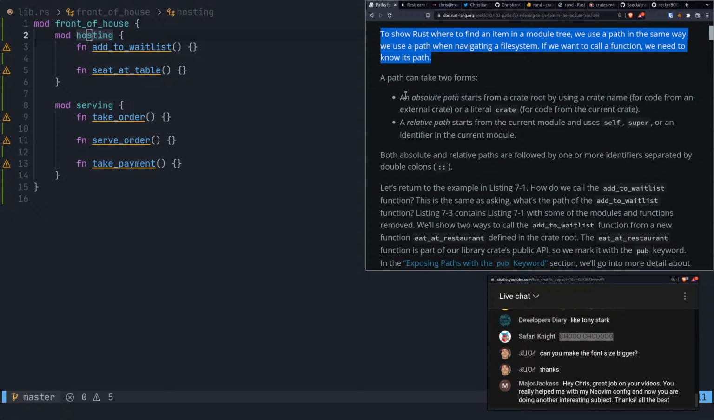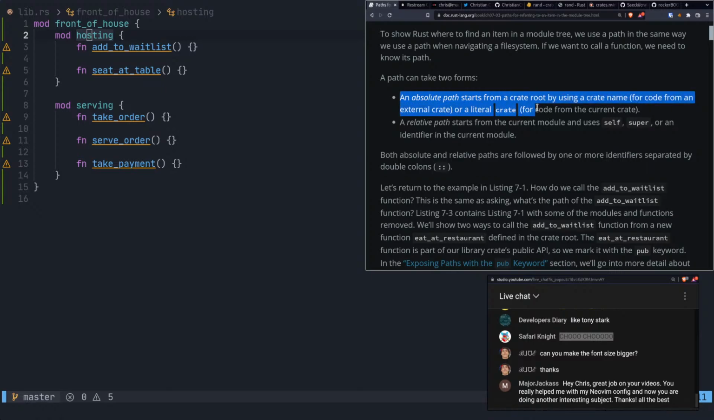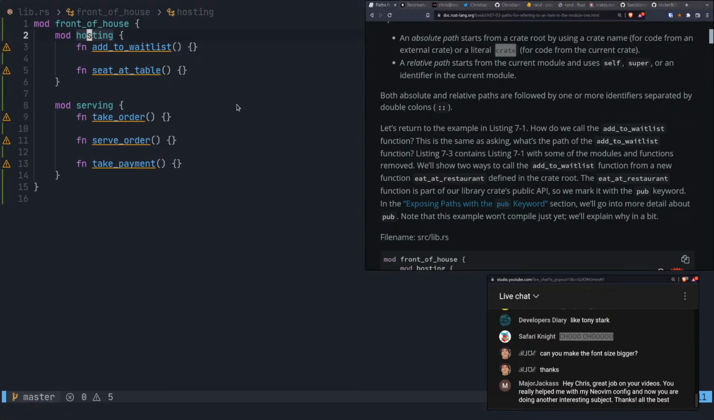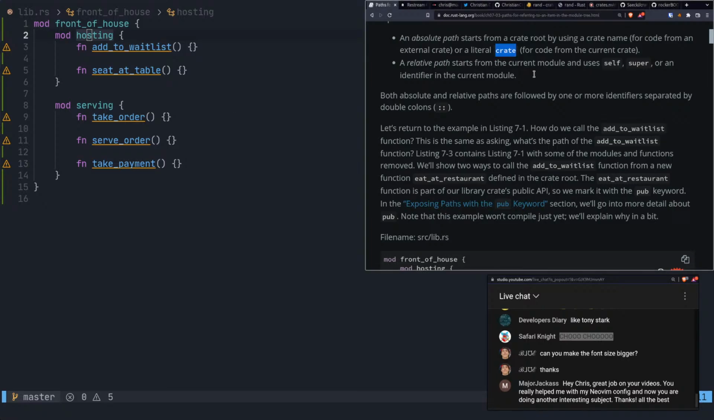Gotcha. A path can take two forms: an absolute path, starting from the crate root, I think we saw that earlier, by using a crate name for code from an external crate, or the literal crate for code from the current crate, right? Okay, so wait, you put this if you define that same crate in your same project. A relative path starts from the current module and uses self, super, or an identifier in the current module. Both absolute and relative paths are followed by one or more identifiers separated by double colons.